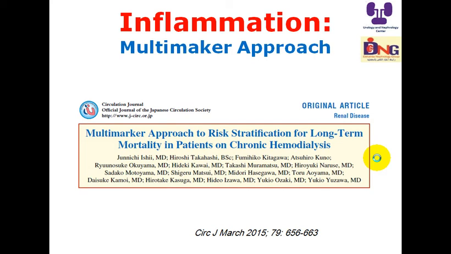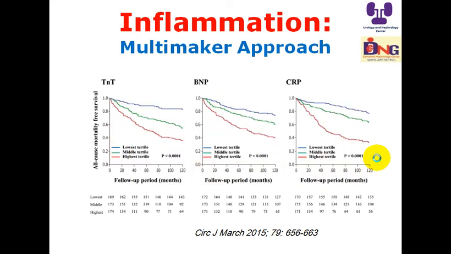A very important concept is using a multi-marker approach. Not only one parameter, but we should look at different parameters like NT-proBNP, BNP, and C-reactive protein. Every item of these three parameters is scored into first, second, third tertile.